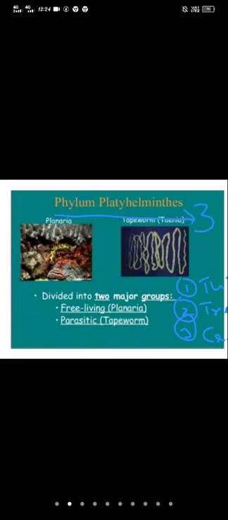So the phylum Platyhelminthes is divided into how many classes? Three classes, namely Turbellaria, Trematoda, and Cestoda. Based on the characters and habits, these are divided into three groups.